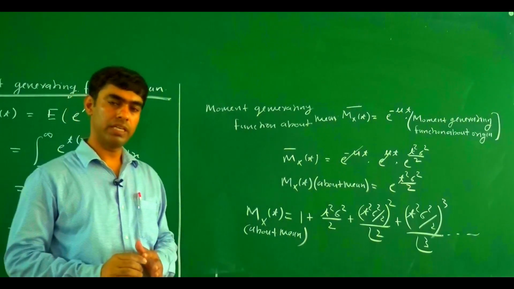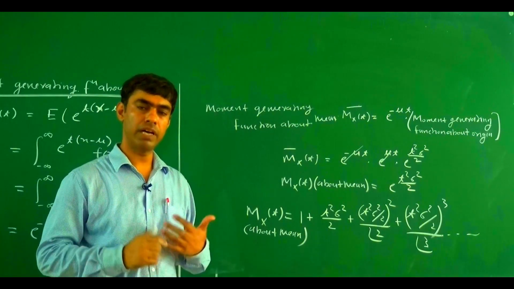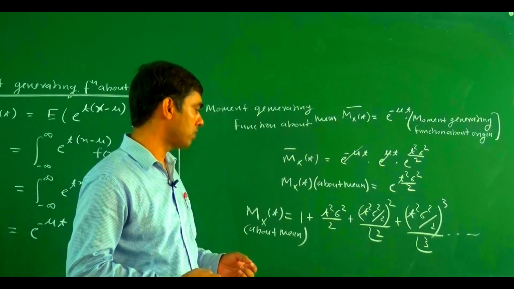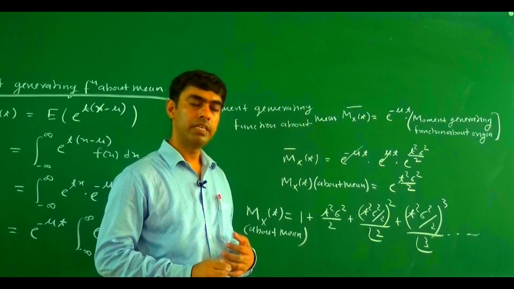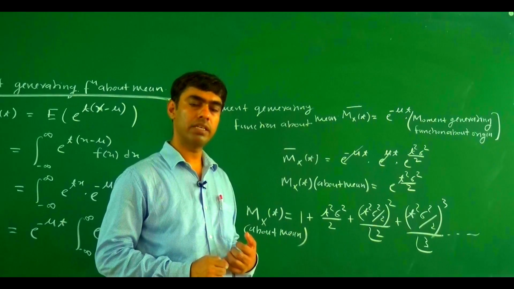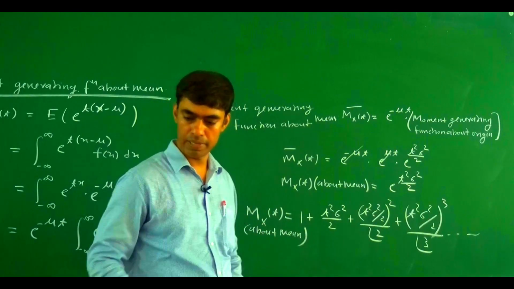As we know, the coefficient of t to the power r upon factorial r gives the value of mu r from the moment generating function. Now we try to find the values of mu1, mu2, mu3 and mu4.